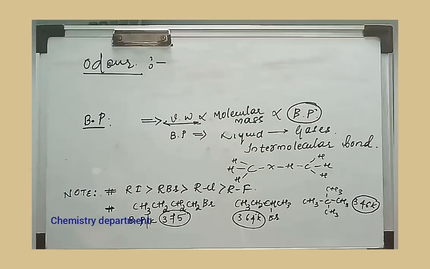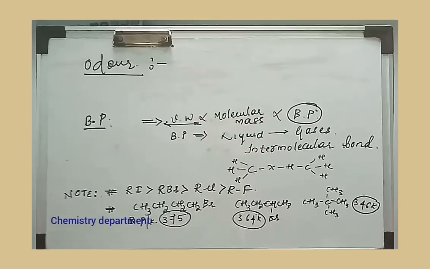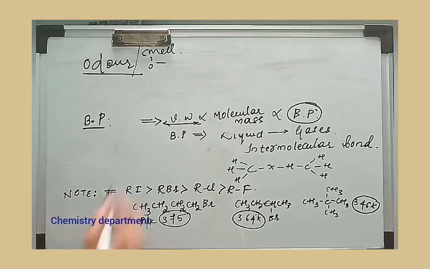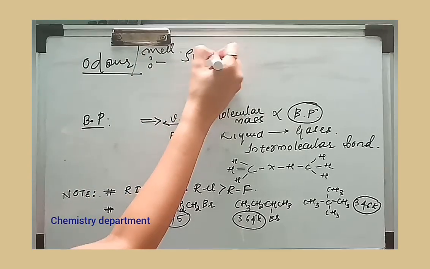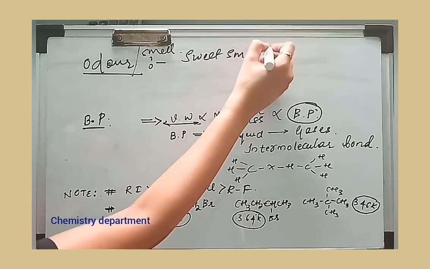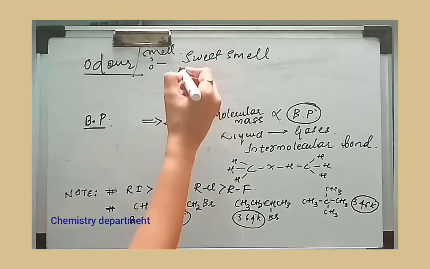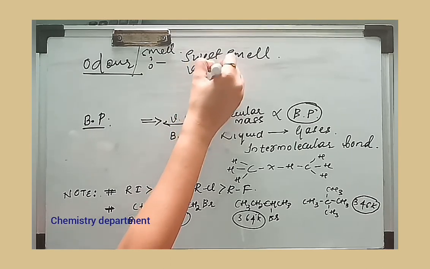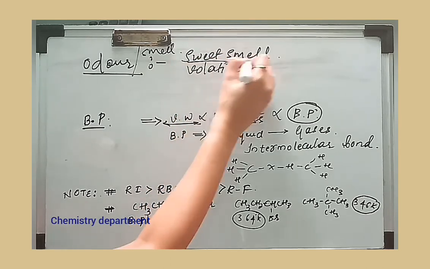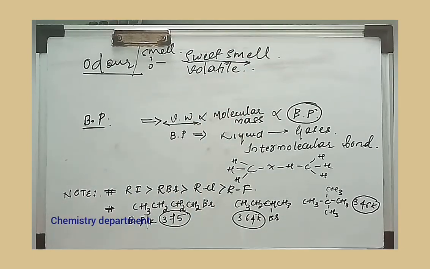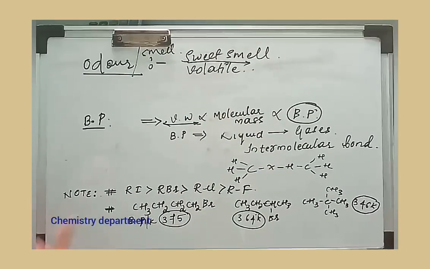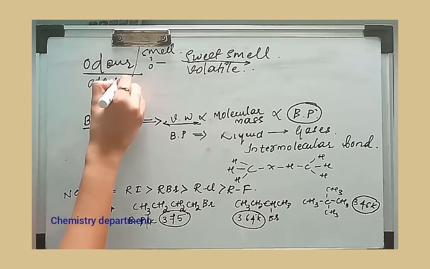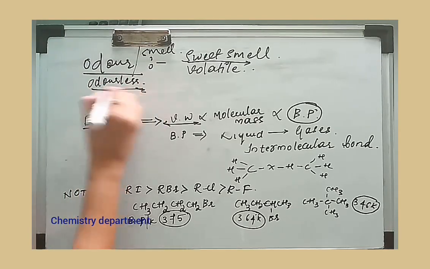Coming to the next physical property, that is odor or smell. All these haloalkanes have a sweet smell. In most cases, the compounds which are volatile in nature will have this sweet smell. That means the lower members will show the smell. The rest of the molecules are odorless. They do not show any specific odor.